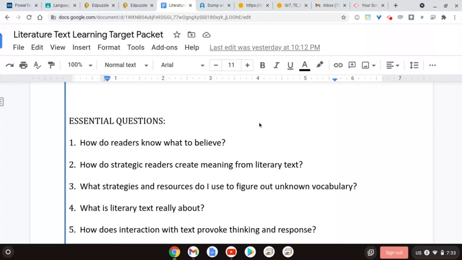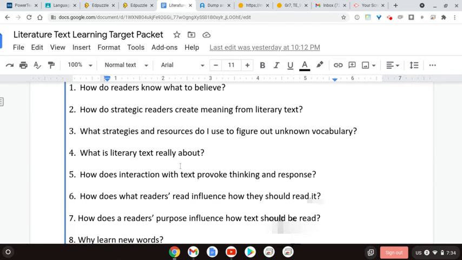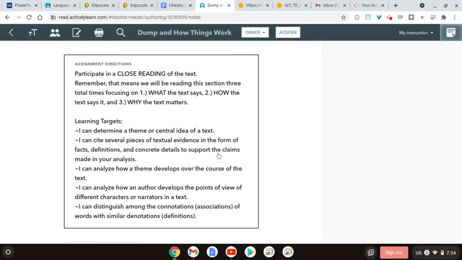Good morning. Today we are looking at the following essential questions. Number 2, how do strategic readers create meaning from literary text? Number 4, what is literary text really about? And 5, how does interaction with text provoke thinking and response? Today we're going to close read 2 poems. This is the first time we've looked at 2 pieces at the same time.